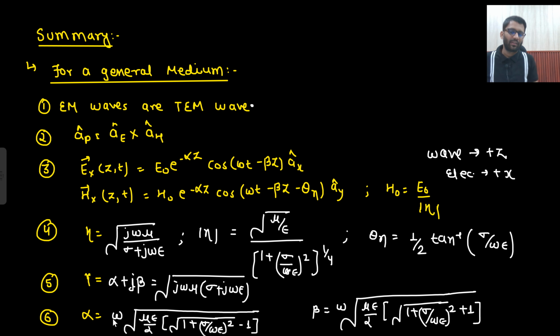This was your alpha, this was your beta. Here this was the attenuation constant, this was the propagation constant. The unit of alpha was Neper per meter. The unit of beta is radian per meter. These are the things; eta, everything we have written.